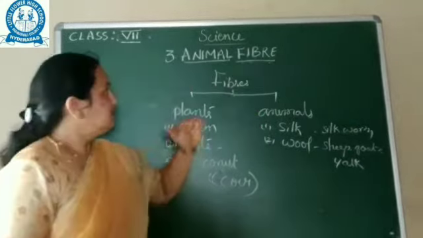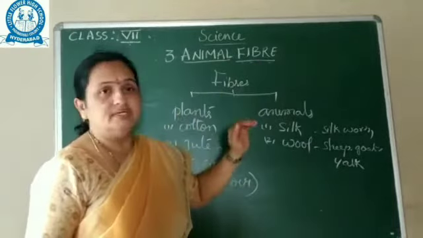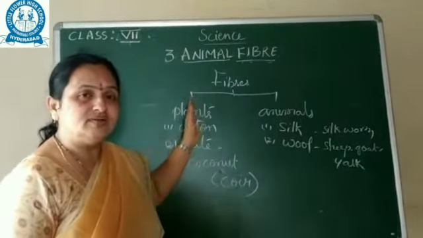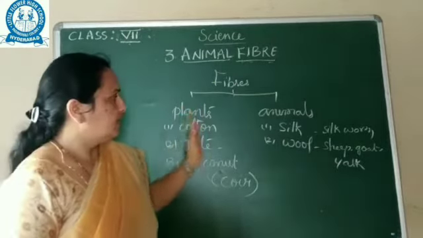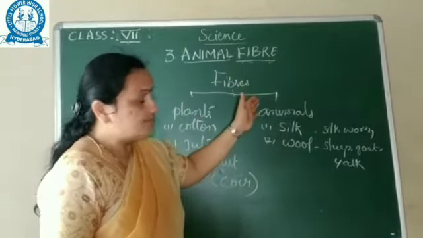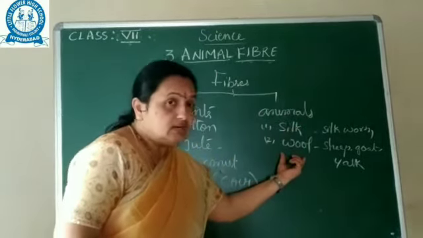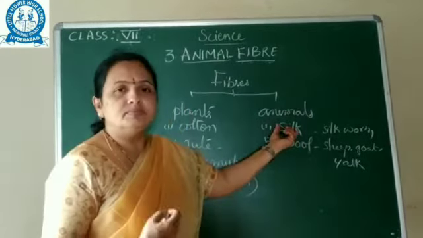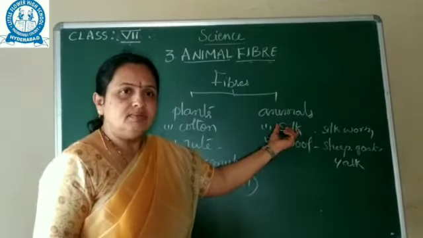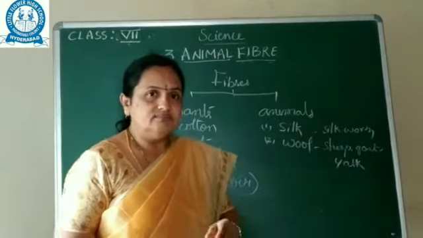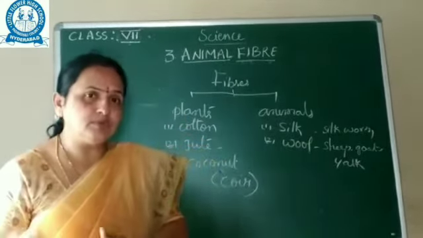In animal fibers, cotton fibers you already learned in 6th standard. For this year, from animals we are considering silk and also wool. Silk, how will the process be? The silkworm secretes some saliva and that undergoes many processes.